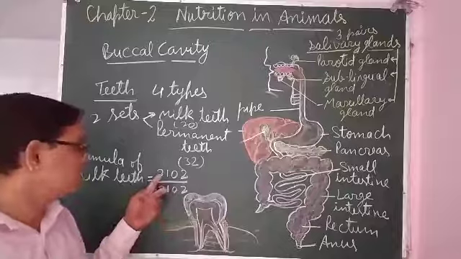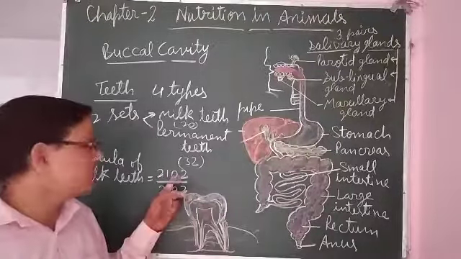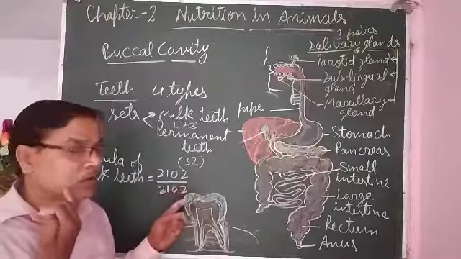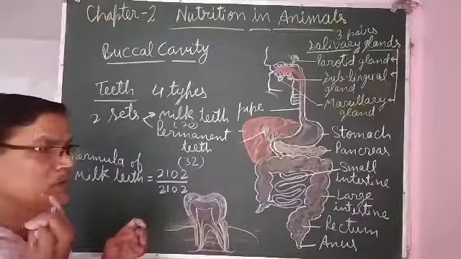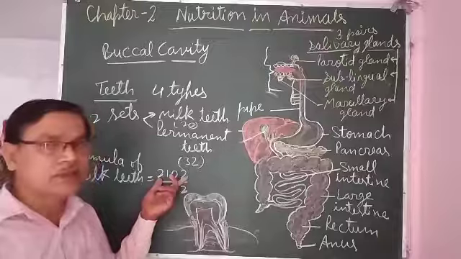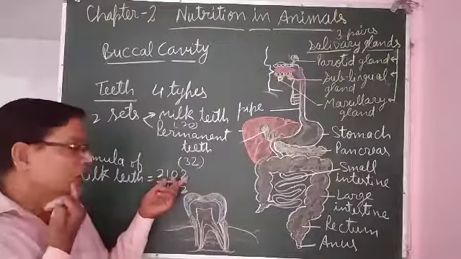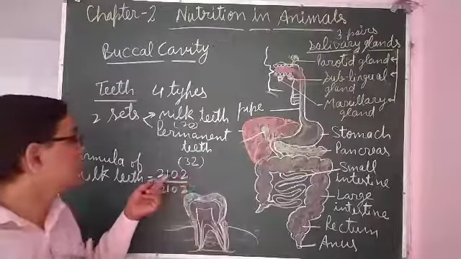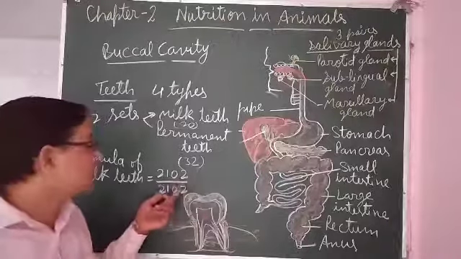Milk teeth means 2 incisors, 1 canine, 0 premolars and 2 molars on one side, in half of the jaw. If we divide the jaw into 2 halves from the front, then in one half there will be this many teeth: 2 incisors, 1 canine, no premolars, and 2 molars. And this much on this side also.